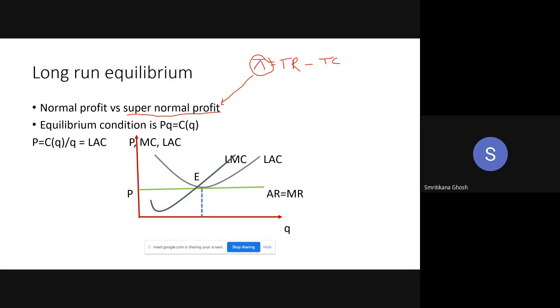So the money he is getting from the firm is under the heading of total cost. So what is total cost? The cost for the factors of production: the cost for land, labor, capital, and entrepreneur. You, the manager of the firm, are the entrepreneur.